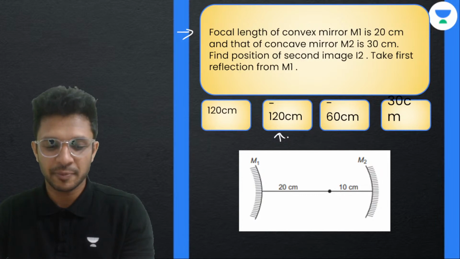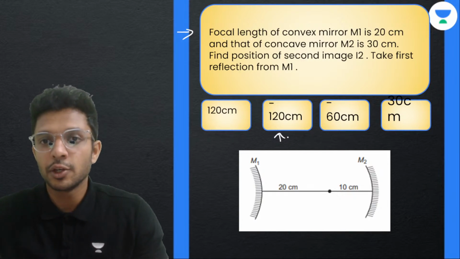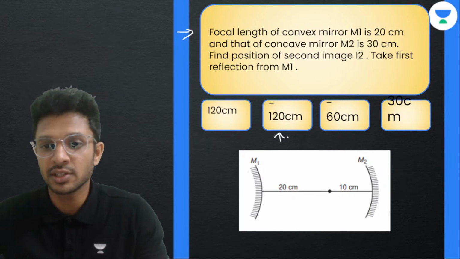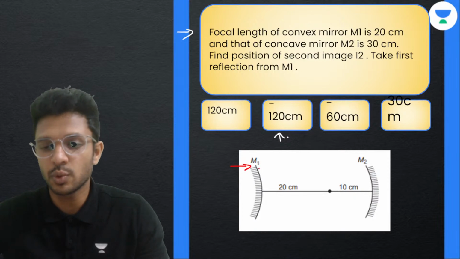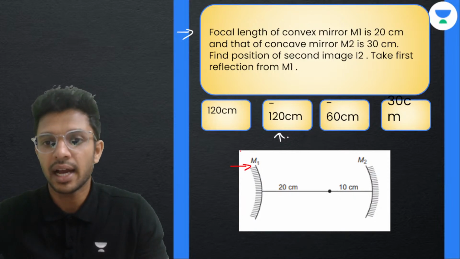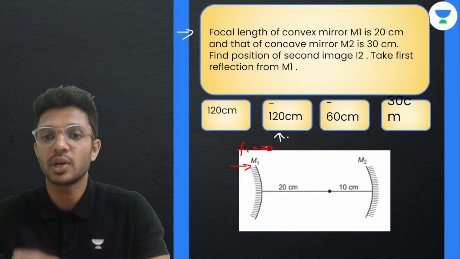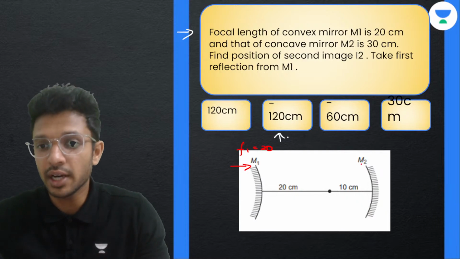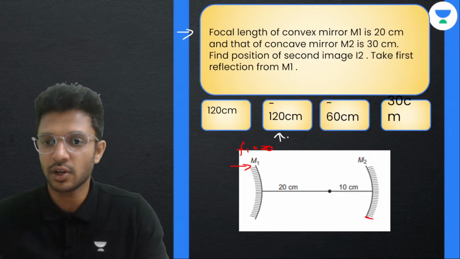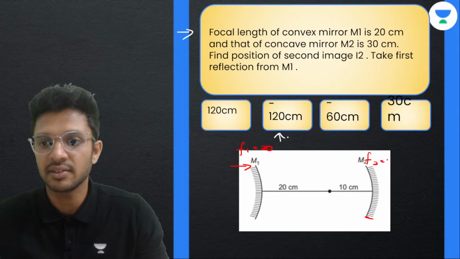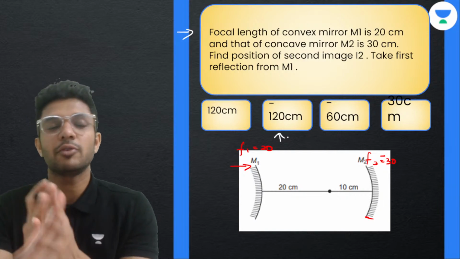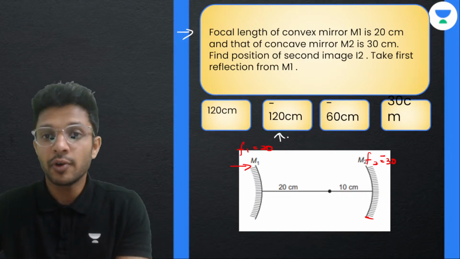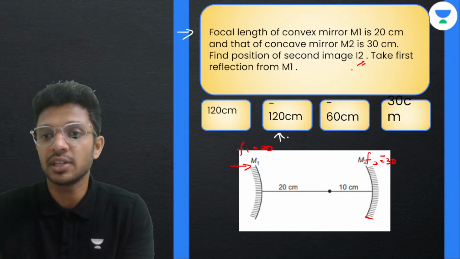Shall I explain you this? Everyone, dekh le. The focal length of a convex mirror, which one is the convex mirror? I will mark it. We can use the red color here. The first one is the convex mirror, as you can see, and the focal length is given as 20 centimeter, and as it is convex, focal length is positive. That of a concave mirror, can you see the second one? This is a concave, and the focal length is given as 30, but comes with a negative sign, because it's a concave, and for concave, focal length is negative. Find the position of the second image I2.